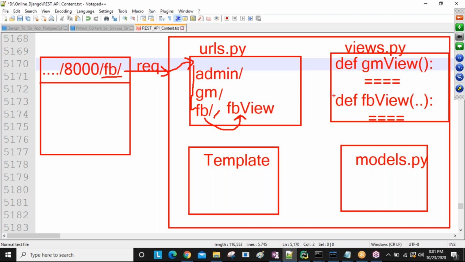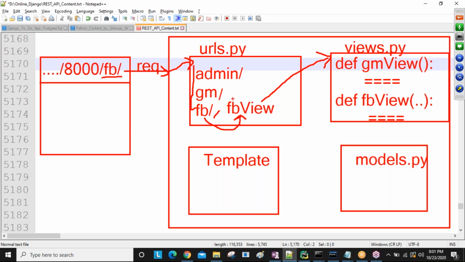Every view is nothing but one function, and every function returns some output. Now when this view is hit, our cursor goes to the views.py file. From top to bottom, multiple views are available.